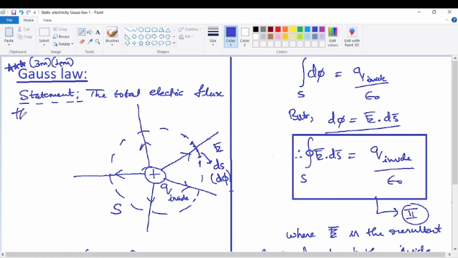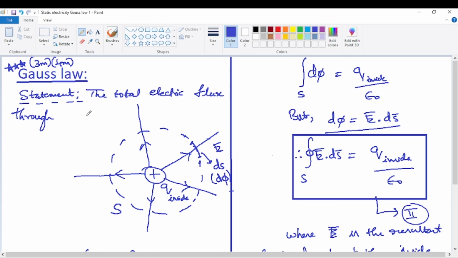through a closed surface. Now the meaning of through is very clear. Through means both entering as well as leaving the closed surface. That's the most perfect meaning of flux. Initially we have taken only emerging out, that's only the simple case. The total electric flux, this is the more general meaning. Through means both entering as well as leaving.